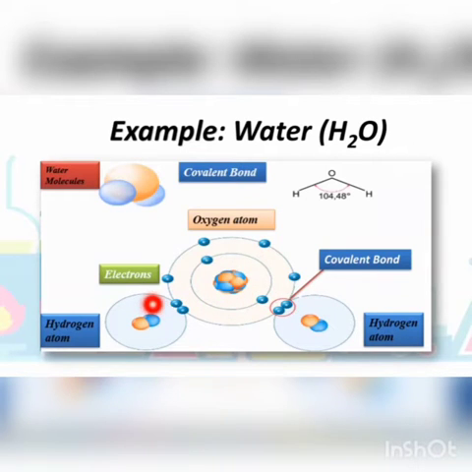Two hydrogen atoms are sharing their electrons and one oxygen atom is sharing its 2 electrons. In this way oxygen is completing its octet and hydrogen is completing its duplet. This is a single covalent bond and this is another single covalent bond. In this way oxygen atom and hydrogen atoms are forming covalent bonds.